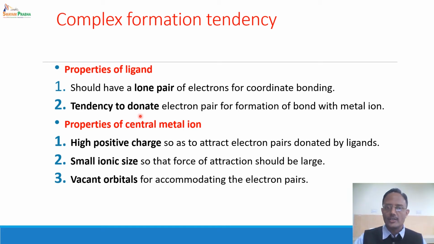Similarly, the central metal ion should have three important properties. It should have high positive charge because it has to accept the electron pairs. Secondly, it should have small ionic size. See, smaller is the size, more will be the attractive power of this central metal ion. And thirdly, it should have vacant orbitals to accommodate the electrons which are donated by this ligand. So ligand is an electron donor. So the metal ion has to accept the electron, and for that it should have vacant orbitals.